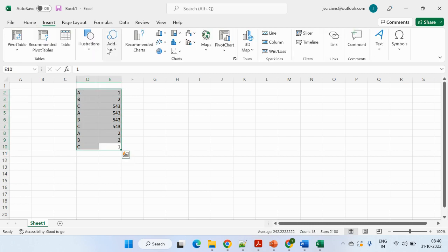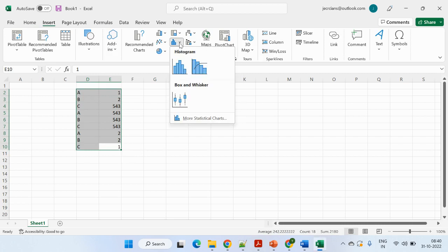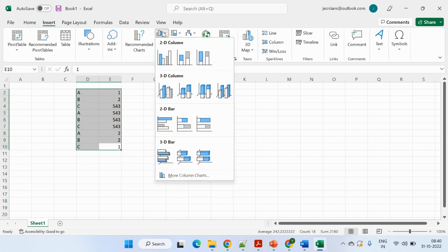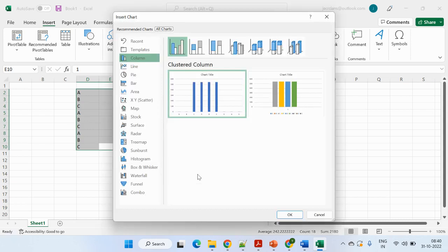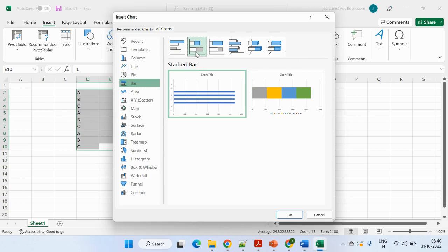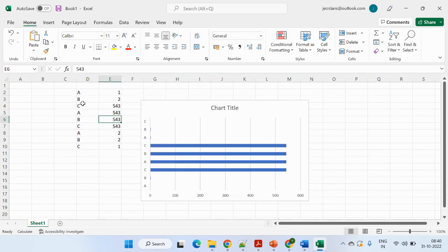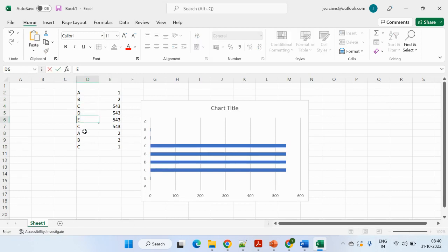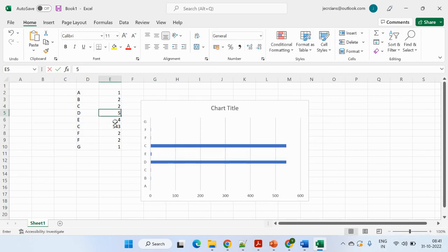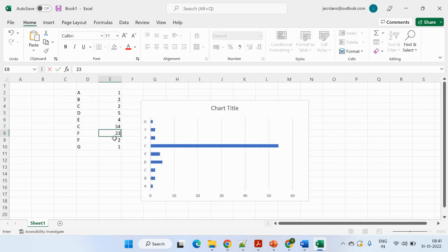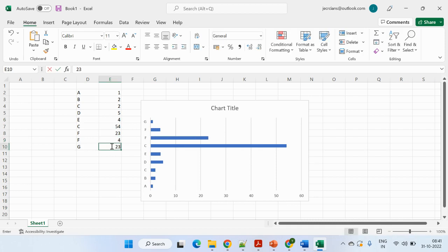Go to Insert, then, I think there is, yeah, there is a bar chart option. You can go to More Column Charts. In this, you can select Bar. In Bar, there is an option of Stacked Bar. So just click on Stacked Bar and you can get this one. Maybe I have not put the values correctly, so it's not showing correctly. This is the way you can get the values, and you can modify them to make it look proper, right?